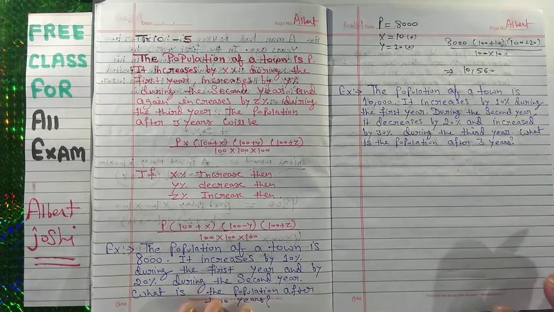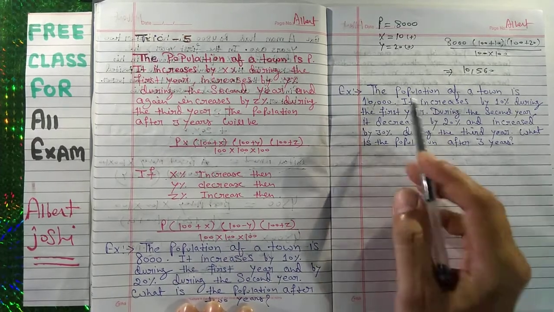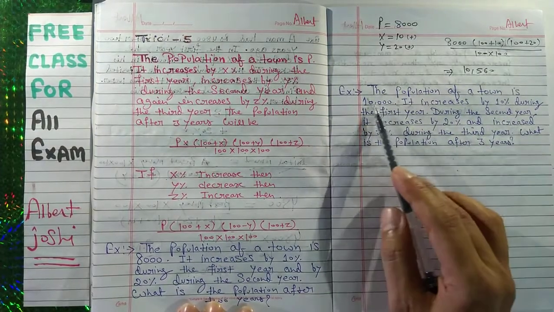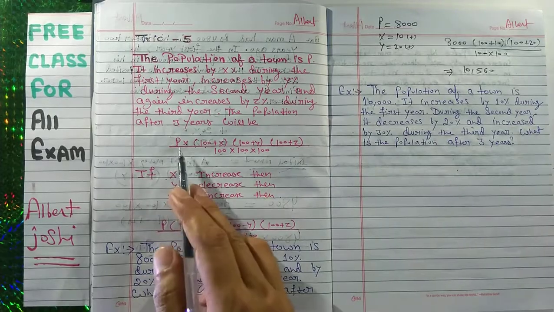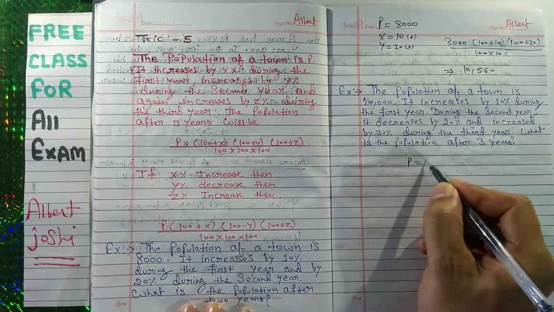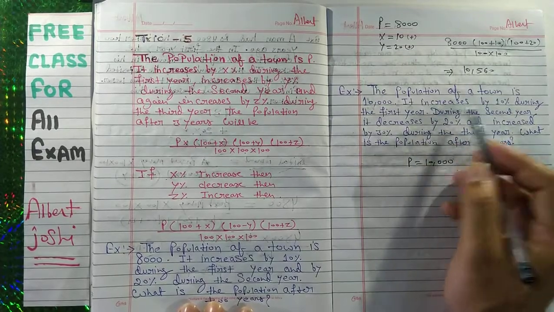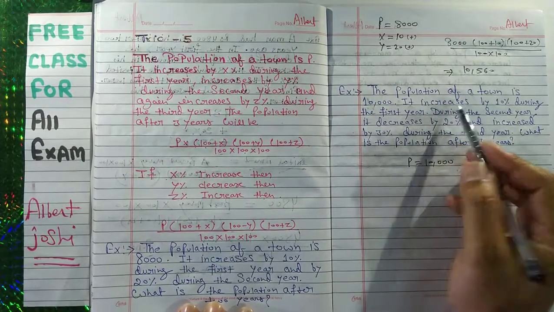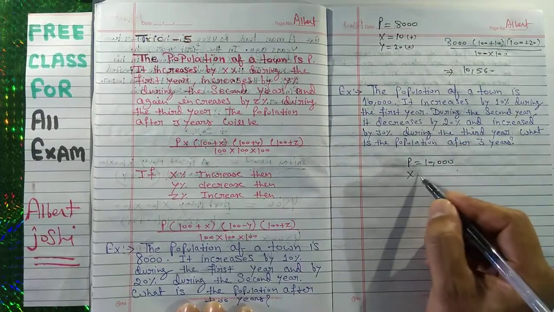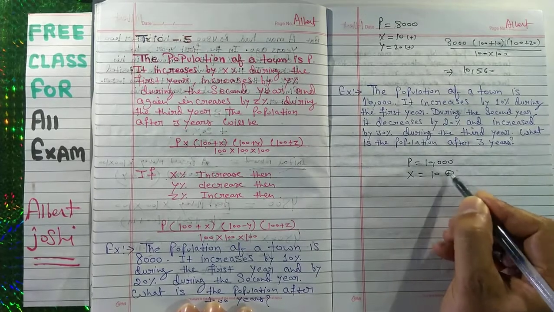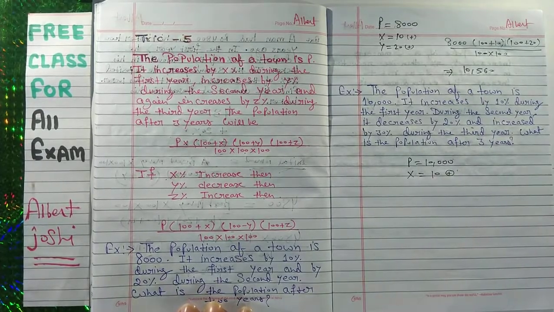Now again we will solve another question. The population of a town is 10,000. It means that P is equal to 10,000. It increases, means plus, by 10%, means x is equal to 10. This is plus sign during the first year.